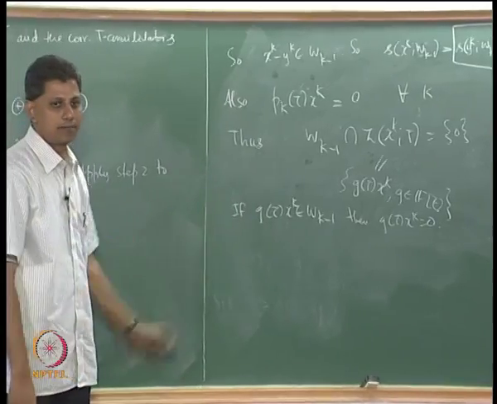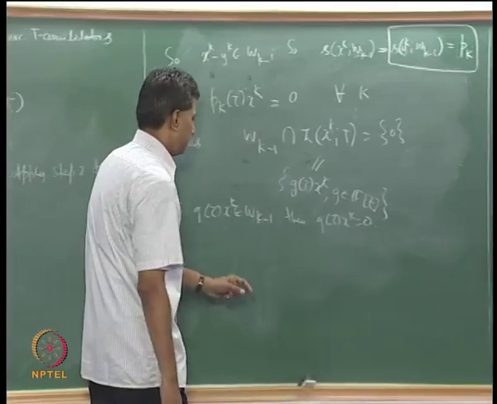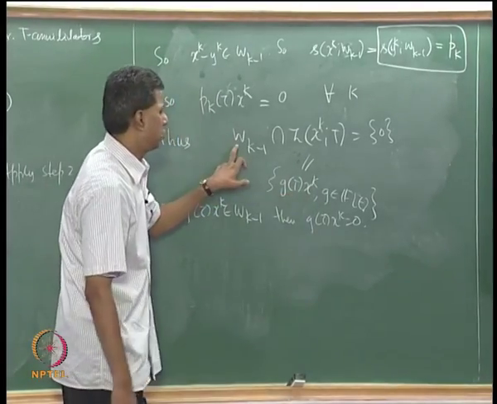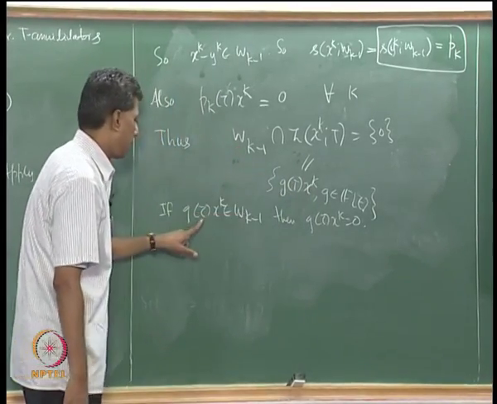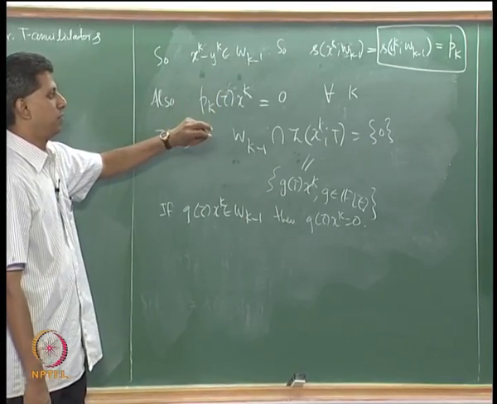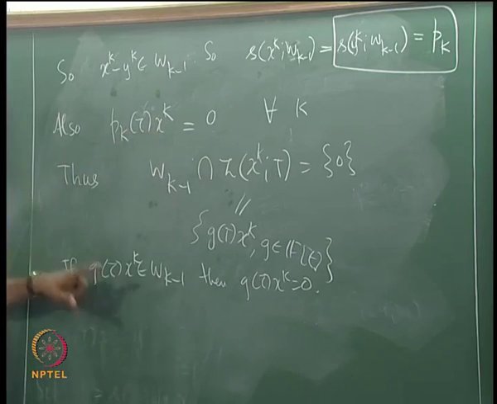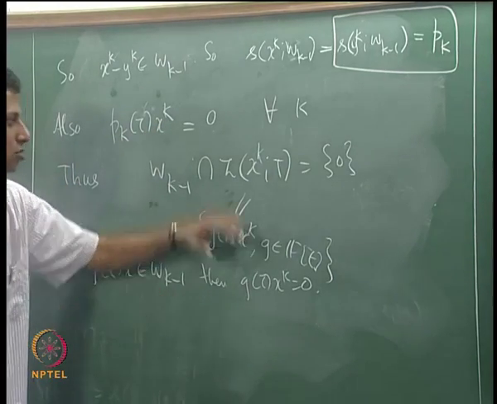Please verify these. Not immediately. If this belongs to W_{k-1}, then g must be a multiple of p_k. But if it is a multiple of p_k, then because p_k(T)x_k is 0, it follows that g(T)x_k is also 0.